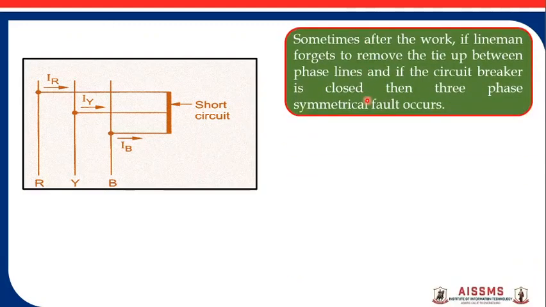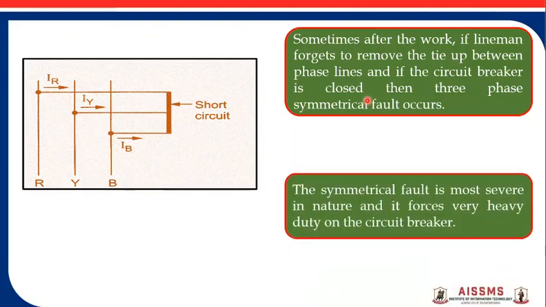And sometimes after the work, if the lineman forgets to remove this tie between the three lines, and if the circuit breaker is closed, then a symmetrical fault will occur on the three phases.